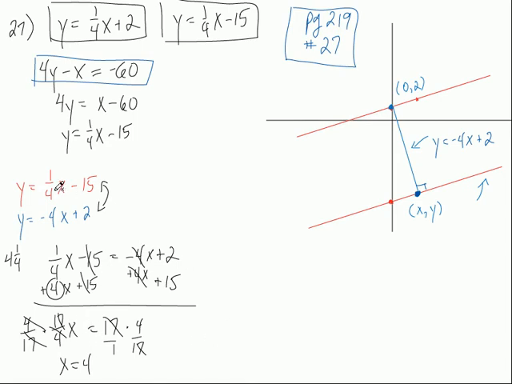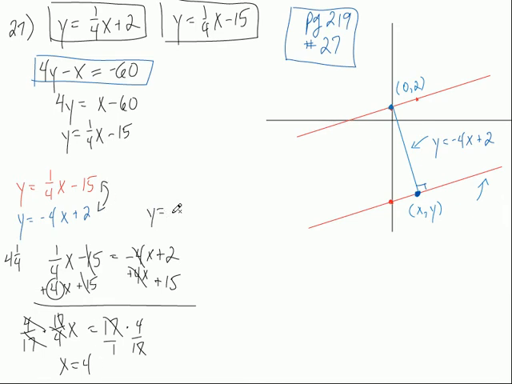Now I've got to solve for y. I could put that into here, or I could put it into here. It doesn't make any difference whatsoever. Let's just put it into the blue one. Actually, the red one's a little easier, I think, because 1/4 times 4, do you see that? It's just 1. 1 minus 15 is negative 14. But for some reason, people just don't like putting them into where there's a fraction. I just think it's easier that way. But let's do it this way.